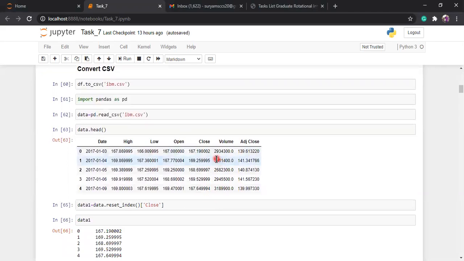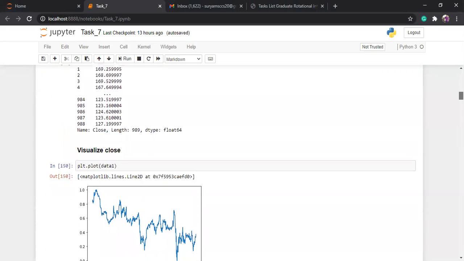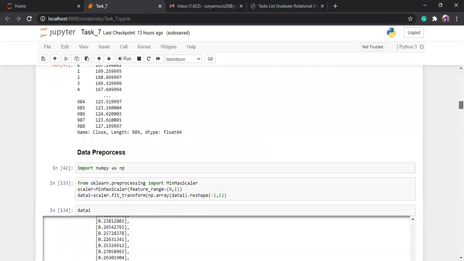I select the close column, then reset the index because our index is not formatted correctly. So I reset our index. Then I visualize my close. This is our first close plot, made through matplotlib. Then data pre-processing.